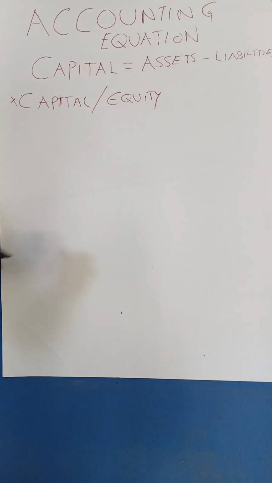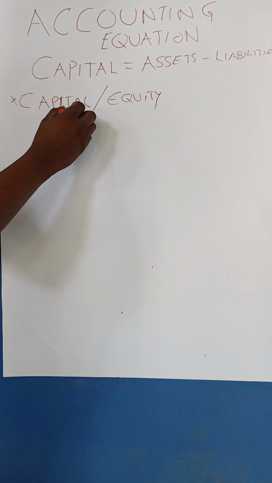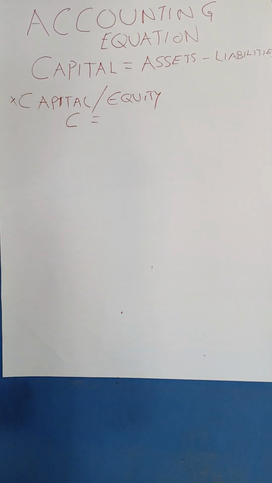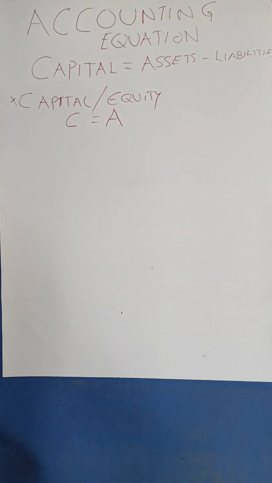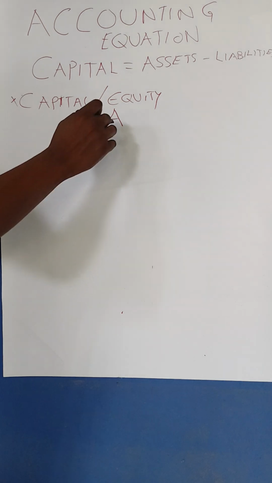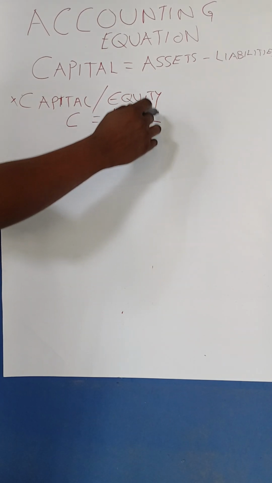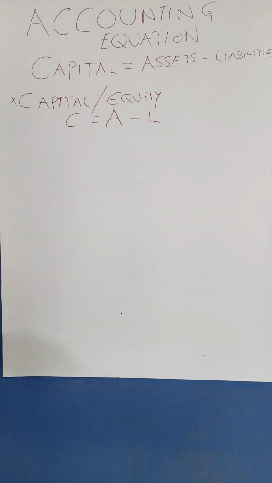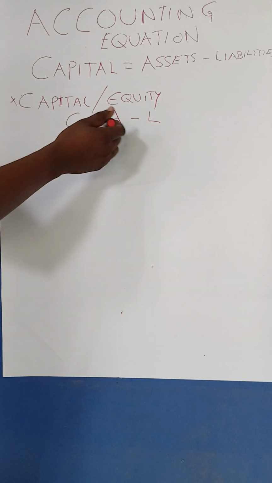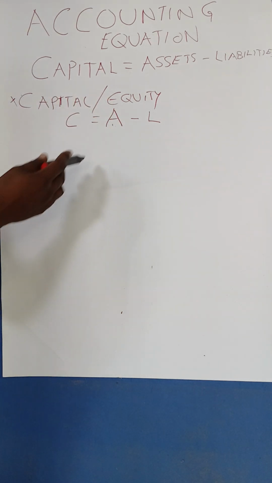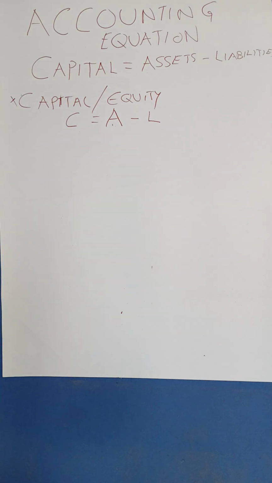As the formula, you can see it here. We are being told this is the residual amount, the balance that will remain in the business after we do what? We remember we said the assets help us generate income inflow to the business. So if from these assets we deduct the liabilities, the people we owe, the creditors, the outside parties, and we pay them, then the balance will be what? Capital.